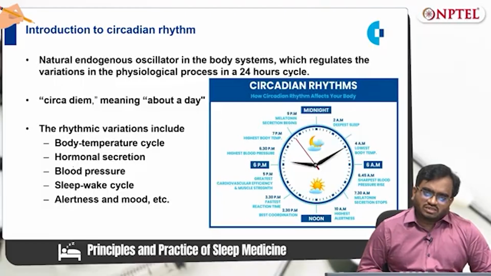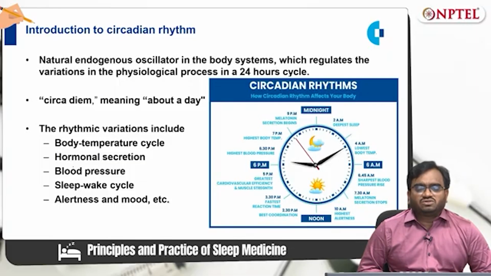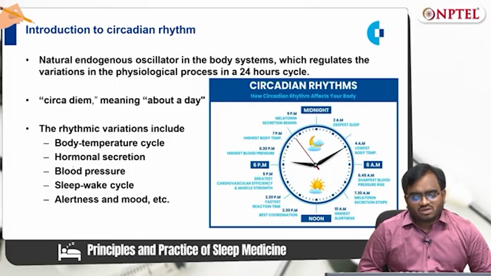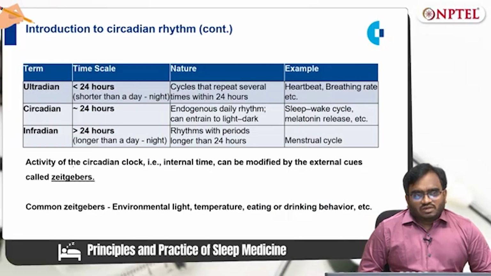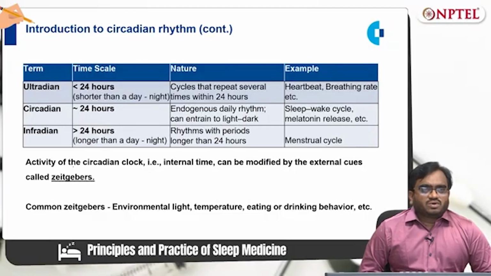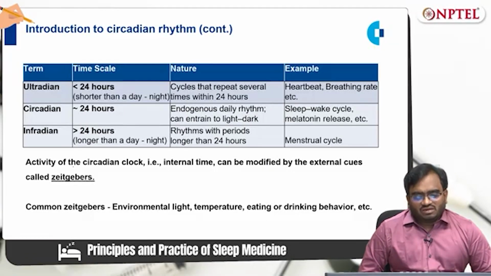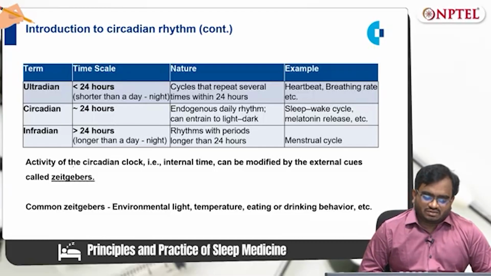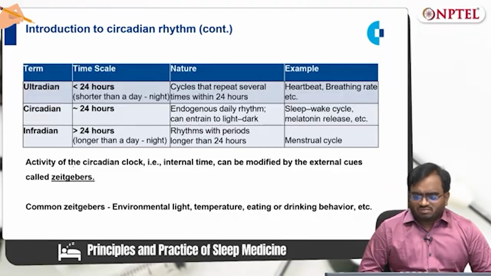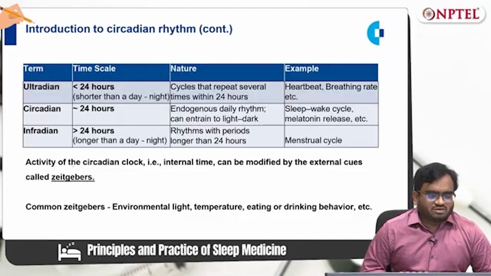Similarly, hormonal secretion, for example, melatonin secretion, peaks from night to early morning, 3 to 4 a.m. So all these variations together are circadian rhythm variations. When we read about circadian rhythm, there are two other types of biological rhythm: ultradian and infradian. Only if we know about the ultradian and the infradian can we better understand what is circadian. Beyond this, there are several other terminologies, but here I have mentioned only the major ones.